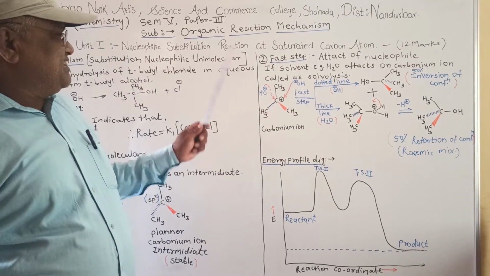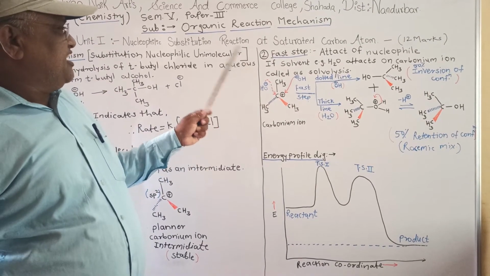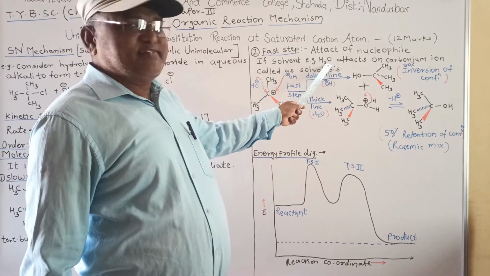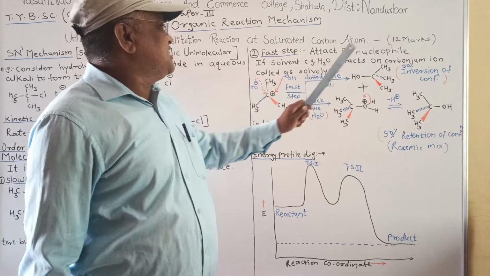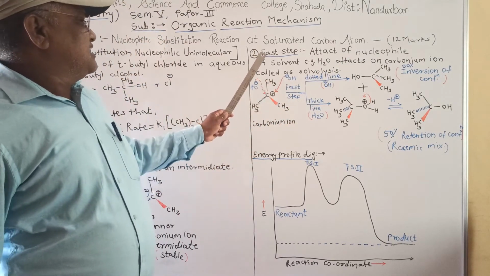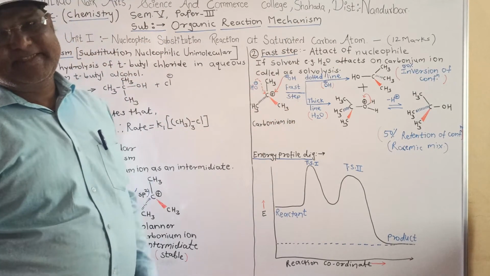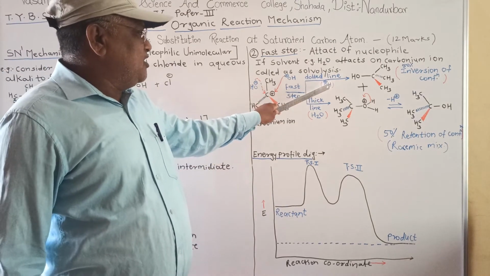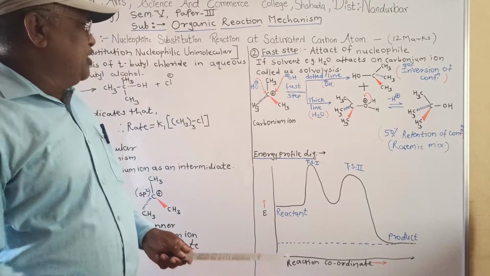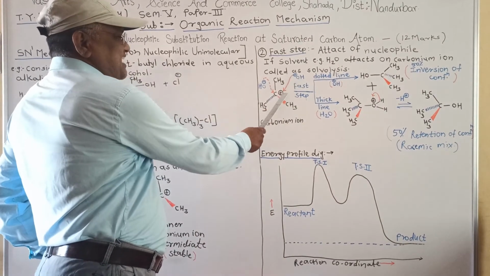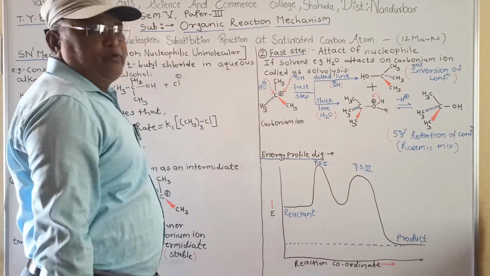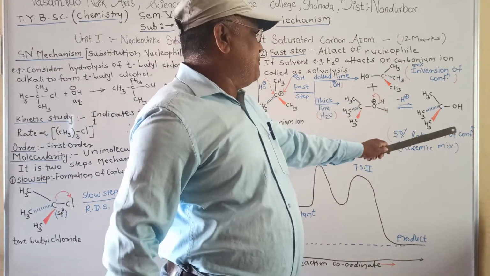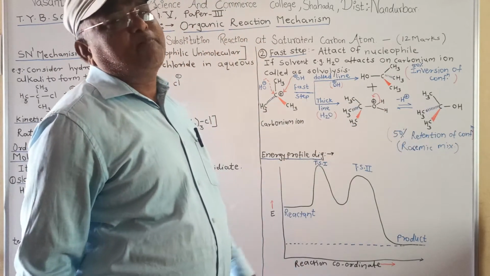In this reaction, if water is used as the solvent, it attacks the carbonium ion, which is called solvolysis. In the fast step, either the nucleophile or the solvent molecule attacks from both sides of the carbonium ion and we get 50% inversion of configuration and 50% retention of configuration.